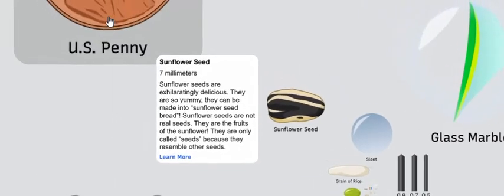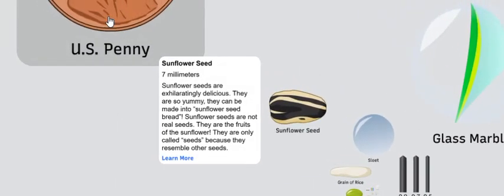Sunflower seed, 7 millimeters. Sunflower seeds are exhilaratingly delicious. They are so yummy they can be made into sunflower seed bread. Sunflower seeds are not real seeds, they are the fruits of the sunflower. They're only called seeds because they resemble other seeds.